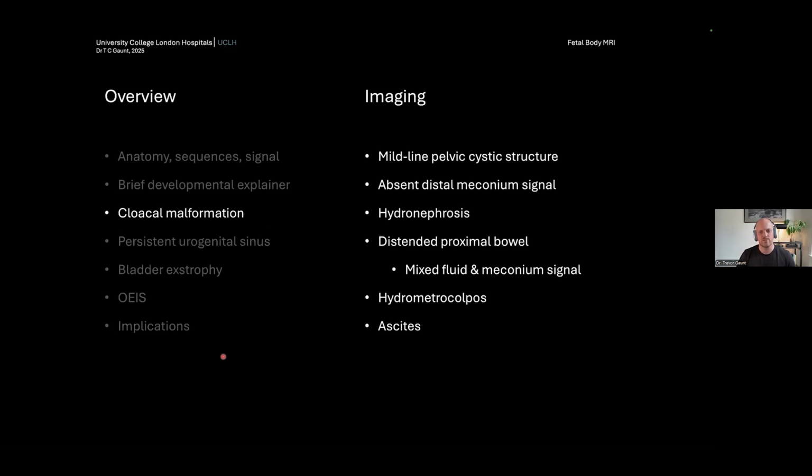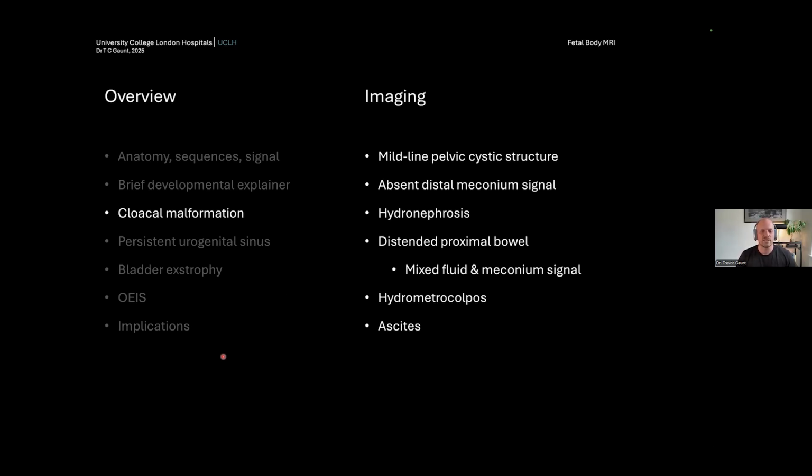And on imaging, what are we going to find? Well, most of the time, the sonographers or the fetal medicine team will tell us that they found a midline pelvic cystic structure, which isn't the bladder, and they can't identify otherwise. There's usually absent distal meconium signal on an MRI, and there may or may not be hydronephrosis, depending on the extent to which the renal system is involved.